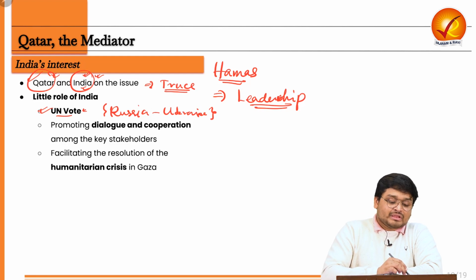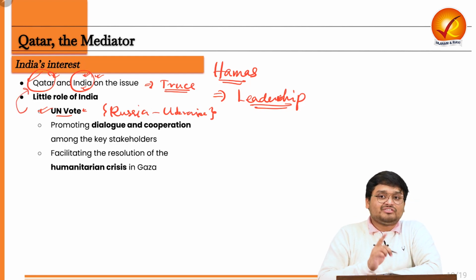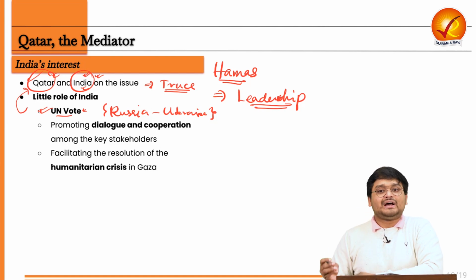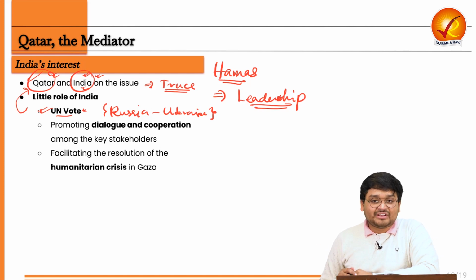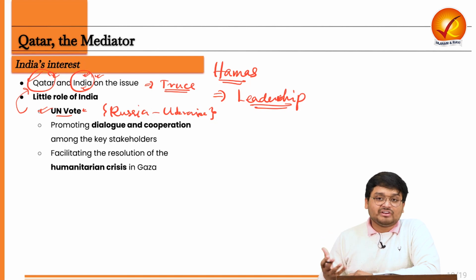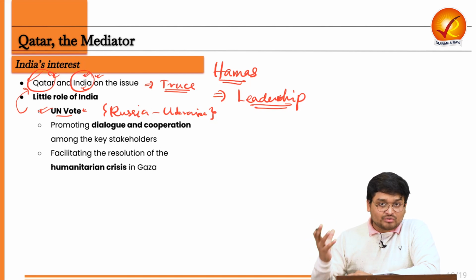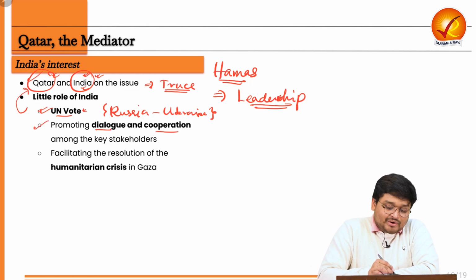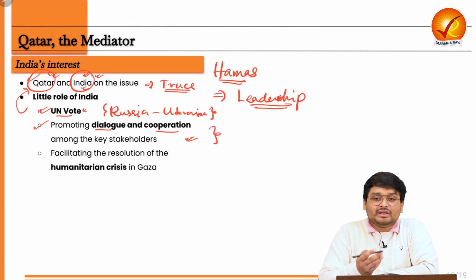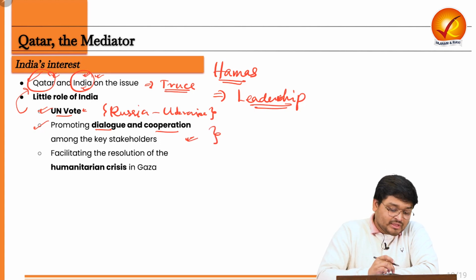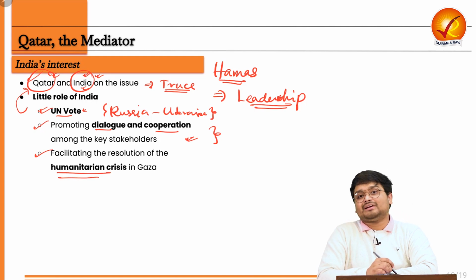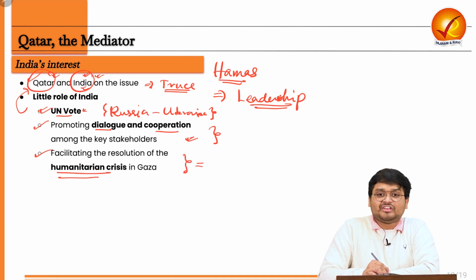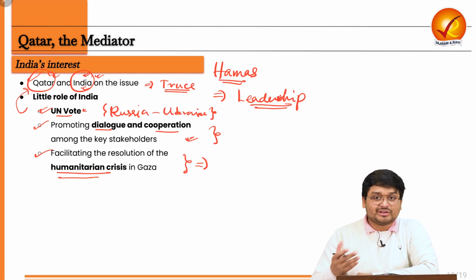At the same time, India is also supportive of Qatar's calls for truce and mediation, because India and Qatar are also very close strategic partners, particularly when we talk of India's energy requirements and the large Indian diaspora in Qatar. Promoting dialogue and cooperation is in the interest of both India and Qatar. Finally, solving the humanitarian crisis is of topmost importance, and it is expected that the truce can be the solution.